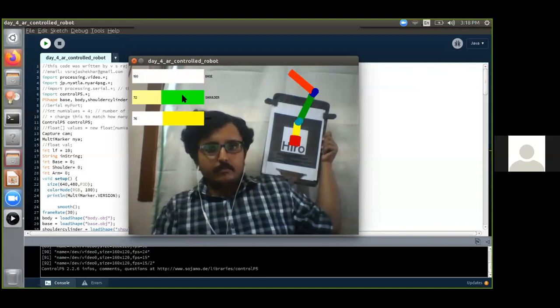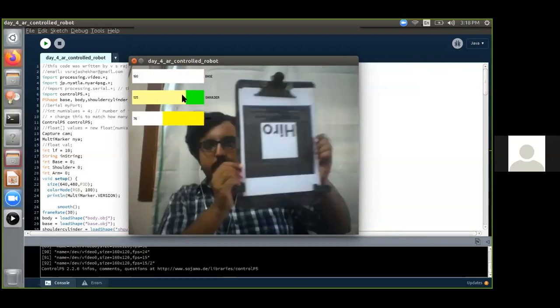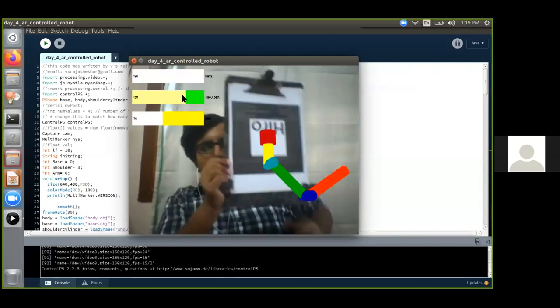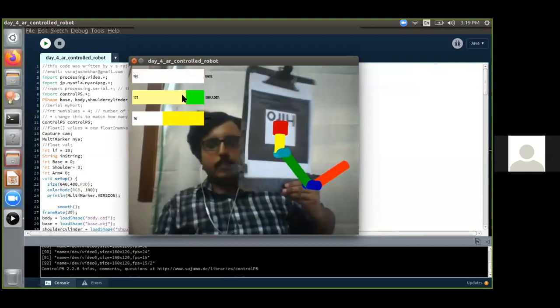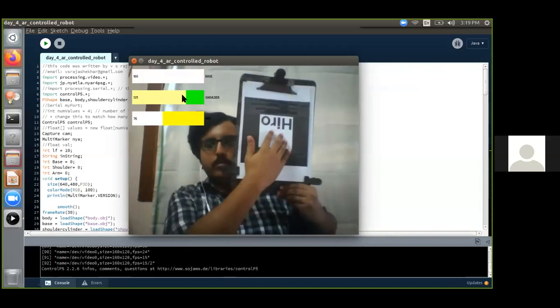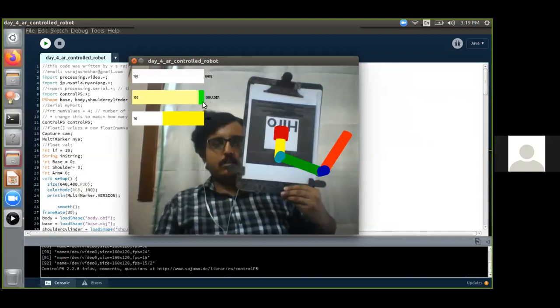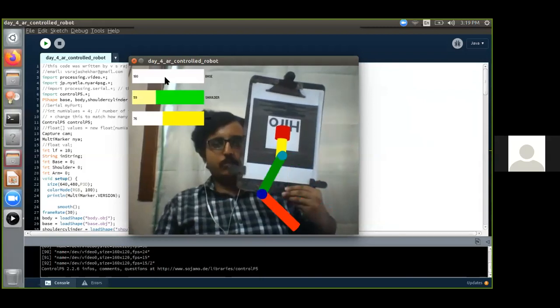If you want to make the robot upside down, you need to take the hero marker and turn it upside down. Make sure you do not hold inside the hero marker. If you show your hand inside the hero marker, then the robot will go off. So you can make the robot upside down and try to manipulate it.